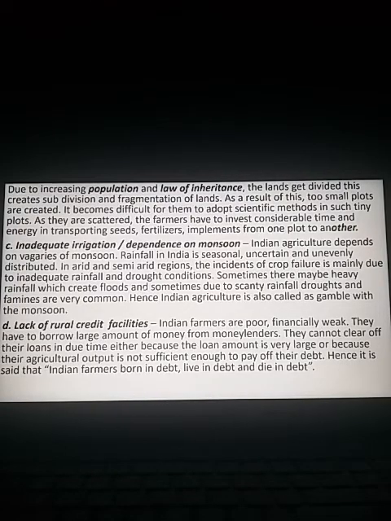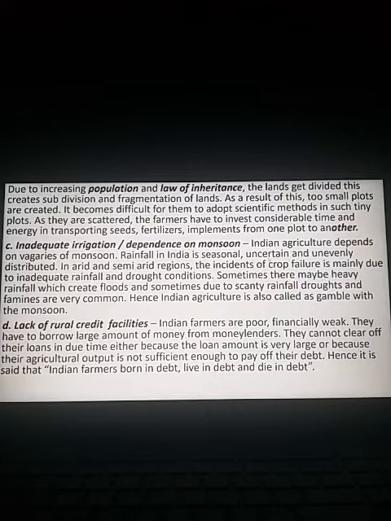Indian agriculture depends on the vagaries of monsoon. When I use the word vagaries, it means uncertainties of monsoon. Rainfall in India is seasonal, uncertain, and unevenly distributed. Observe this: seasonal, uncertain, and unevenly distributed. Seasonal in the sense that it's bound to occur only in a particular season, let us say June, July, August, September. In a year, those 4 months we call the rainy season or southwest monsoon season. That's why we call rainfall in India seasonal.